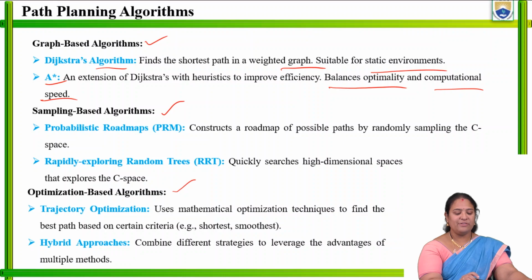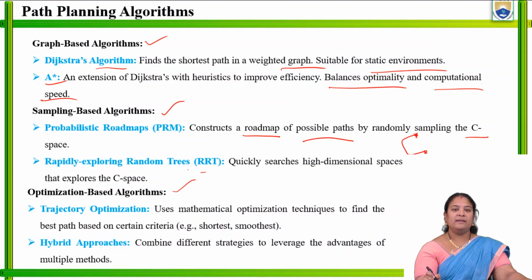Whereas when we come across the sampling-based algorithm, this is again divided into two types: PRM and RRT. What do we mean by PRM? Probabilistic roadmaps, and the next one is rapidly exploring random trees. Based on the constraints of the roadmaps, the algorithm will be written, and the path planning should be based on those roadmaps and possible paths, where it uses C-space movement of the robot from initial to the final destination.